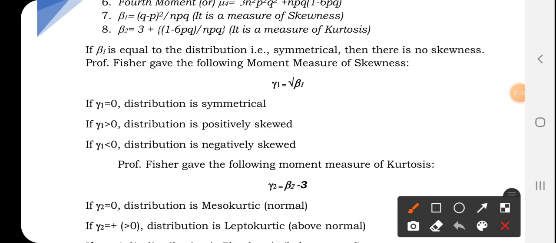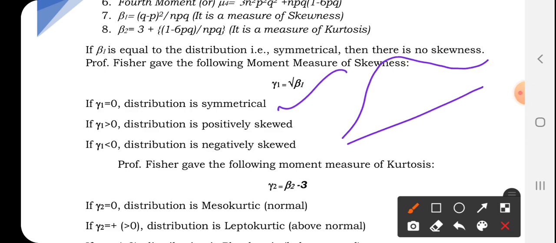If this is equal to 0, the distribution is symmetrical. Symmetrical means what? It will be exactly bell shaped. If it is greater than 0, it is positively skewed towards right. If it is less than 0, it is negatively skewed.